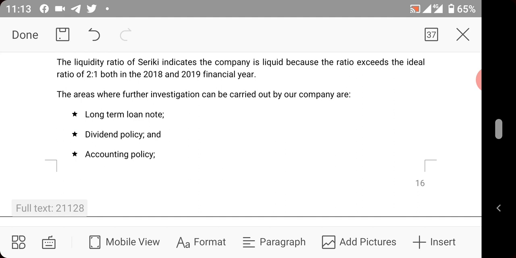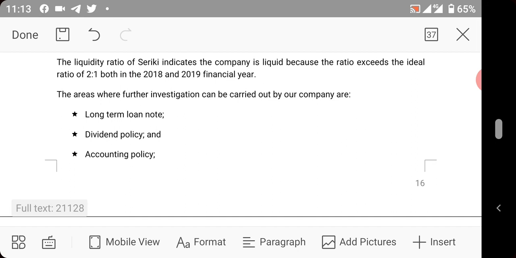Now, the areas where further investigation can be carried out by our company are long-term loan notes. We need to investigate the time given to them for the long-term note, whether it is 20 years, 10 years, although loan notes can only last for 5 years. So we need to know when they took the loan note and when they are to repay, and the percentage of interest is also important.